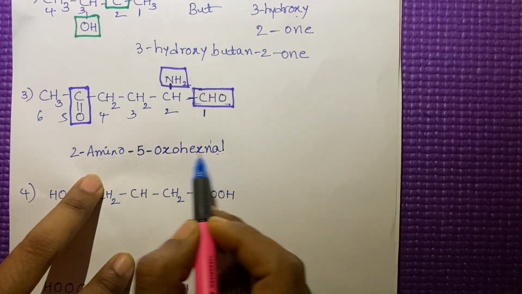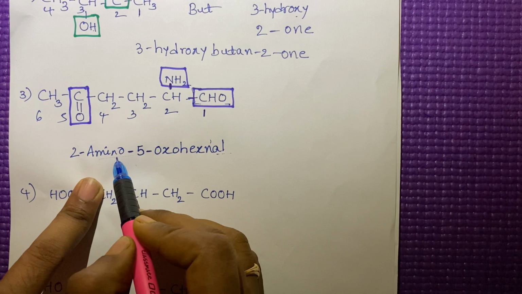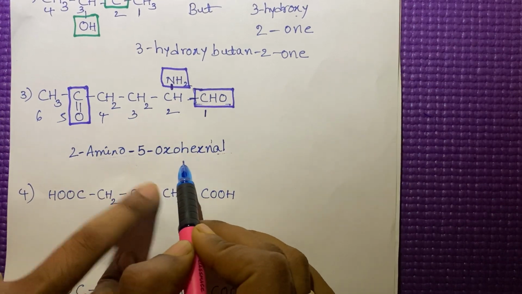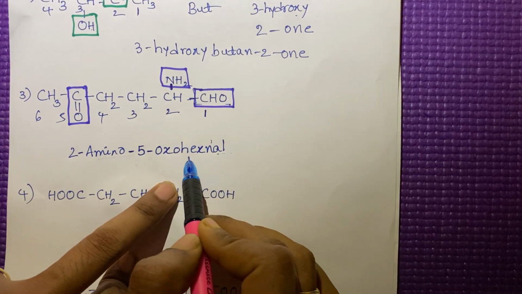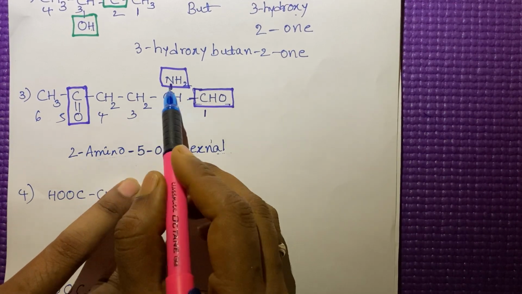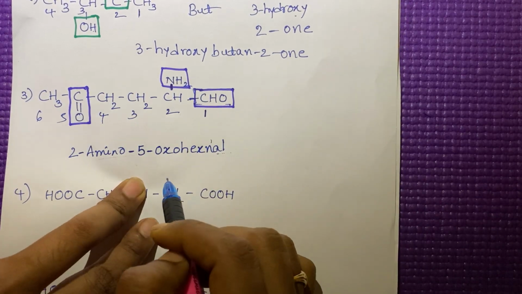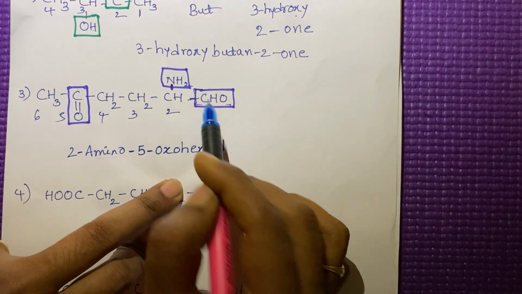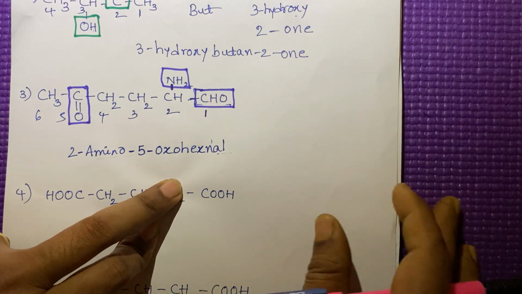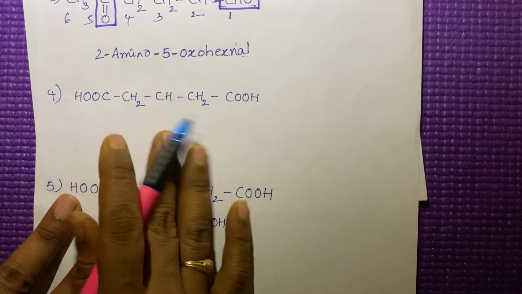By seeing this name, we can draw the structure also simply. First we have to identify the carbon chain. How many carbons are there? Hex, so 6 carbons. Then in the second place we have to give the amino group. In the fifth place we have to give the ketone group. In the first position you have to give the aldehyde group. Okay. Then go for another example.